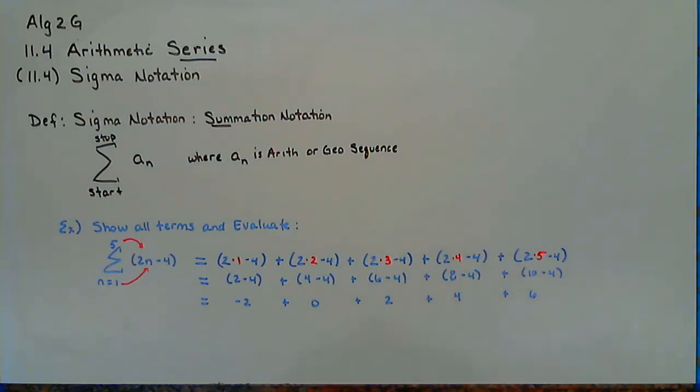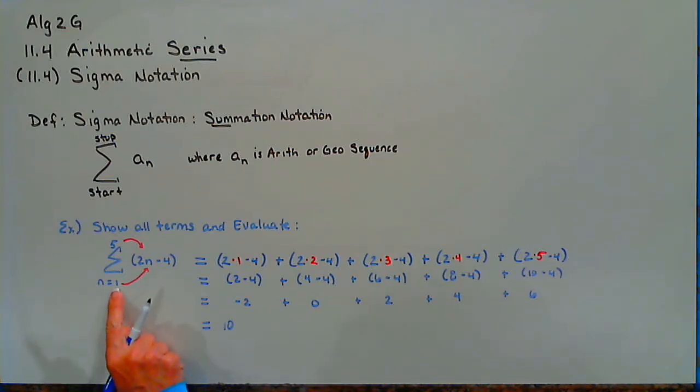Sure enough, you can see where I gave you an arithmetic series. It's arithmetic because the common difference is 2. If I add these together, it looks like our sum is the number 10. So that's what we mean by expand and evaluate.